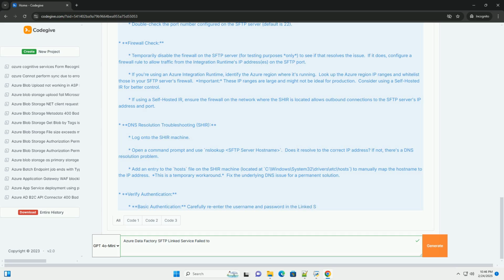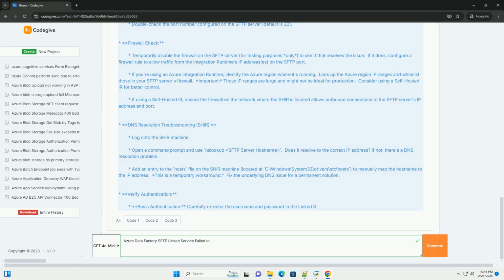Option 1, using PowerShell, recommended. Option 2, manual configuration, less recommended but sometimes necessary. Log onto the Azure machine. Open the Integration Runtime Configuration Manager. Go to the SSH tab, if it exists. Older versions of the IR Manager might not have a dedicated SSH tab. Add the SSH host key fingerprint.